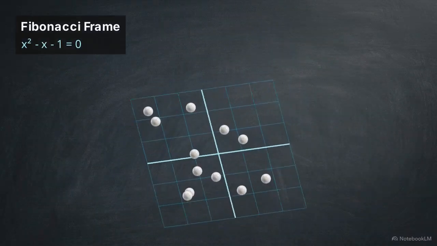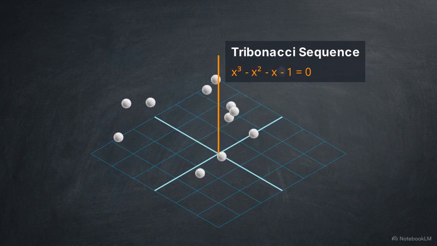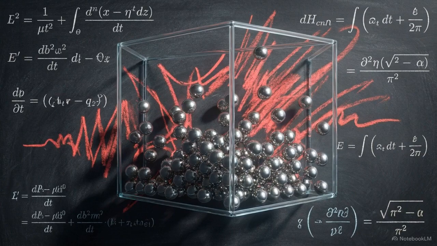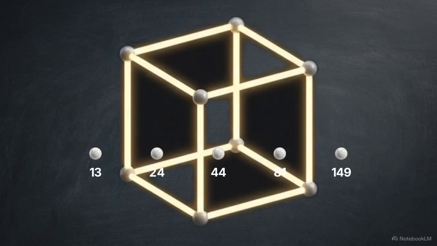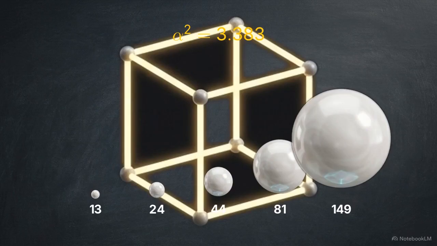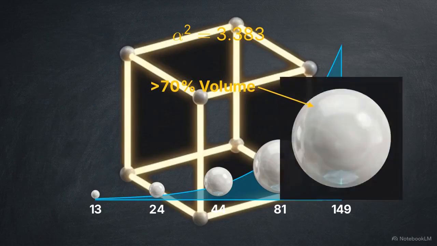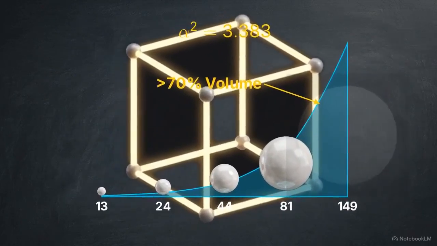We now shift the Monte Carlo mill into three-dimensional space by drawing from the Tribonacci sequence. This transition triggers a catastrophic increase in statistical variance. In 3D space, the metric mass scales by alpha squared, or 3.383, making the upper nodes much more dominant than in Fibonacci space. This creates a heavy-tailed Pareto distribution. A single node now accounts for over 70% of the set's entire geometric volume. Slight undersampling of this massive node causes the macroscopic expectation of the system to collapse.